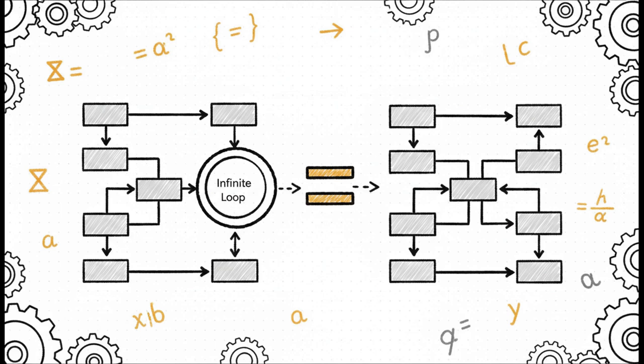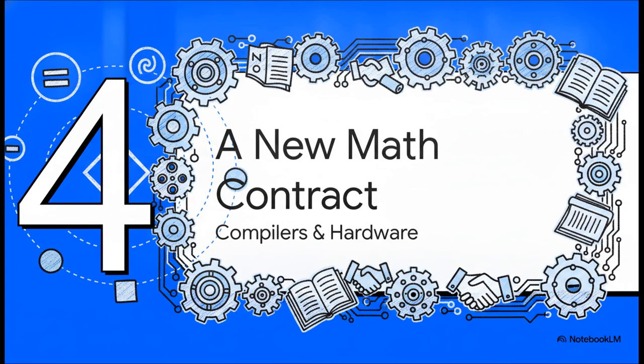The underlying rules dictate exactly when it is safe to commute pure expressions over infinite loop iterations. So instead of a compiler just guessing if an optimization might accidentally break a loop, it can use these visual control flow graph equivalences to safely and mathematically justify complex code rewrites. Which leads us perfectly into step 4, a new mathematical contract for compilers and hardware.